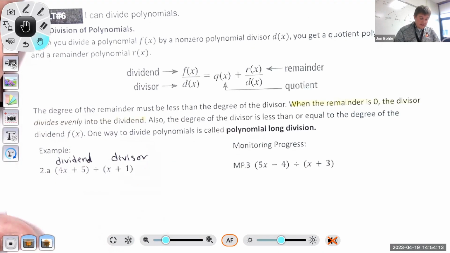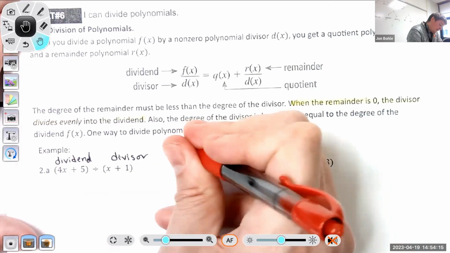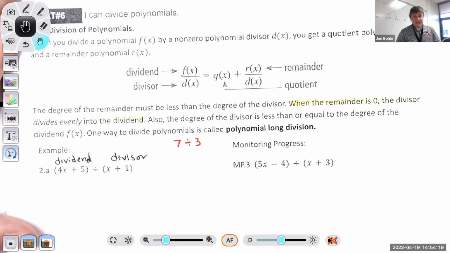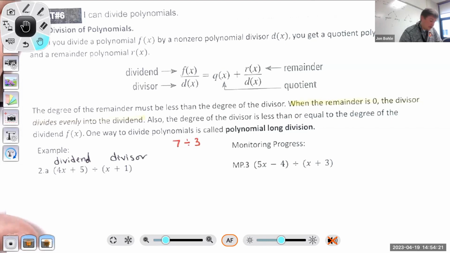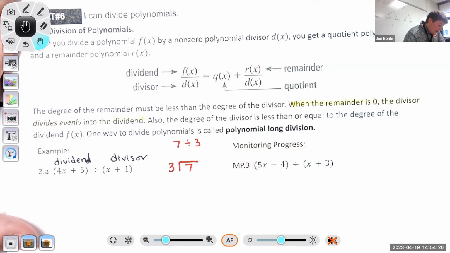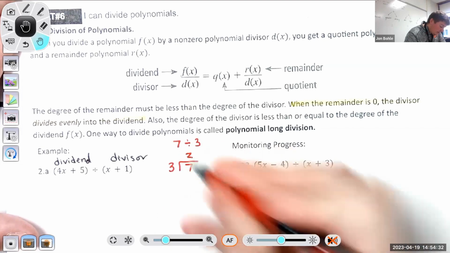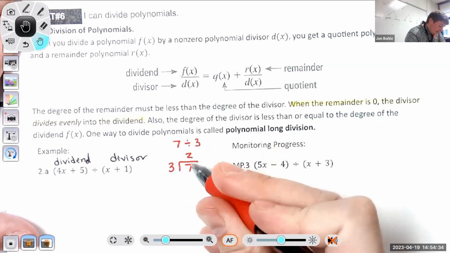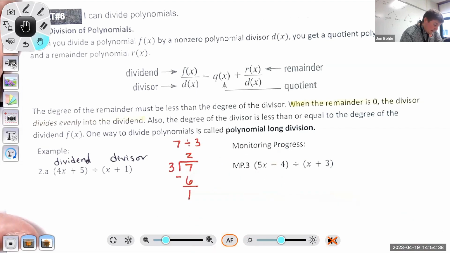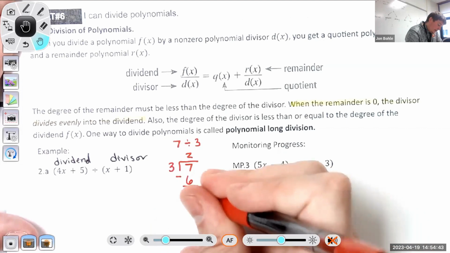The thing that's very nice is that if I want to take 7 divided by 3, the process is actually the same as what you're going to do with polynomial division. You take a 3 here, divided by 7. You ask yourself, how many times does 3 go into 7? We know it goes in there twice. When 3 goes into 7 twice, I get a 6, and so what's left over is 1. 3 does not go into 1, so that means 1 is the remainder.